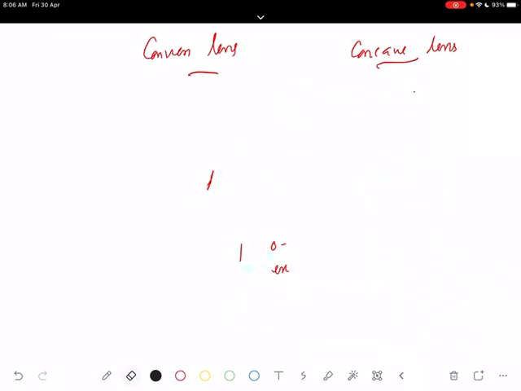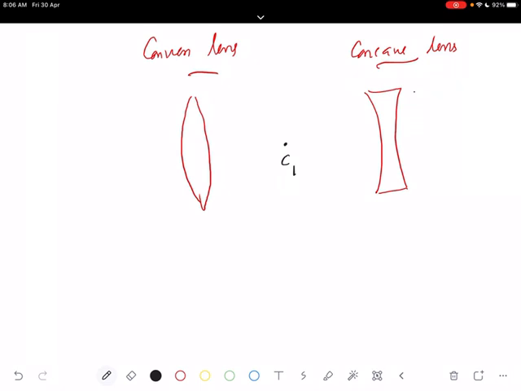So in the case of a convex lens, two surfaces are curved. This is a curved surface, and this is also a curved surface. So we can see that it's a part of a sphere. The first surface, you can see it is a curved portion. The center of this surface will be lying on the right side. That is C1, we mark it as C1. It is the center of curvature of the first curved surface. So it's a part of a sphere, and its center will be lying on the right side.